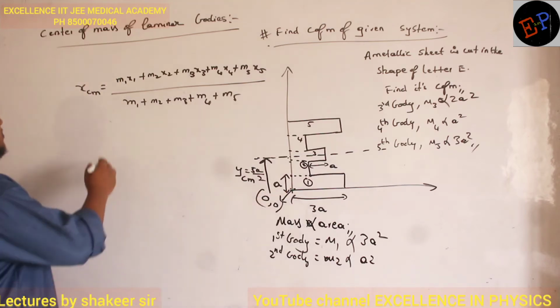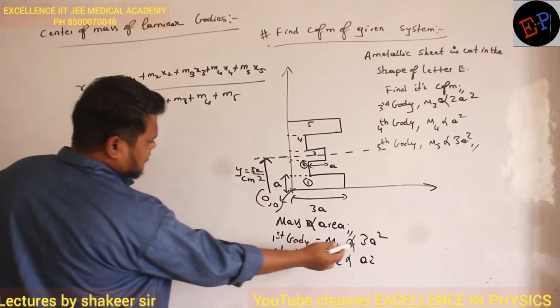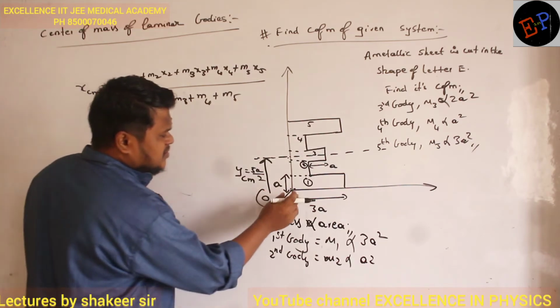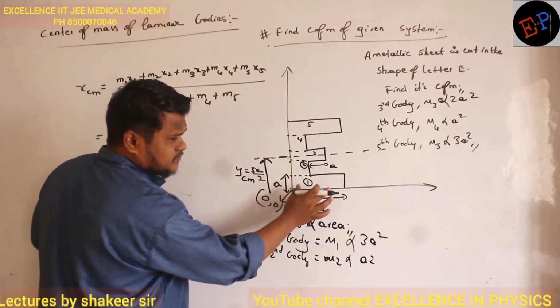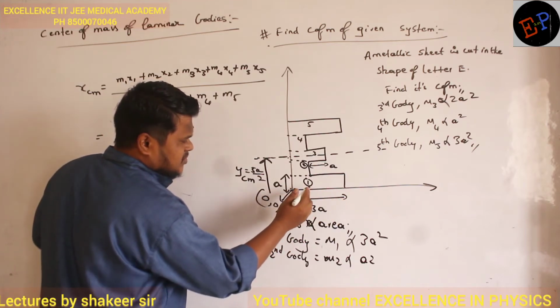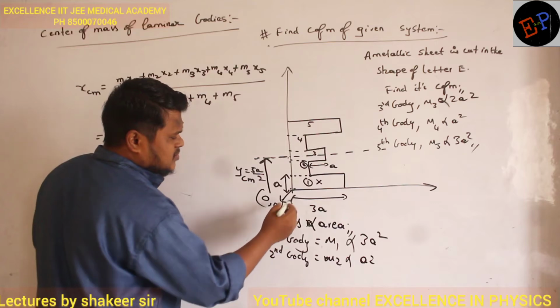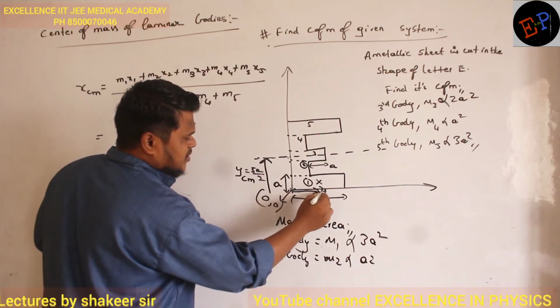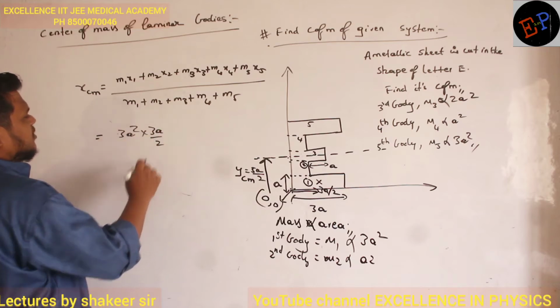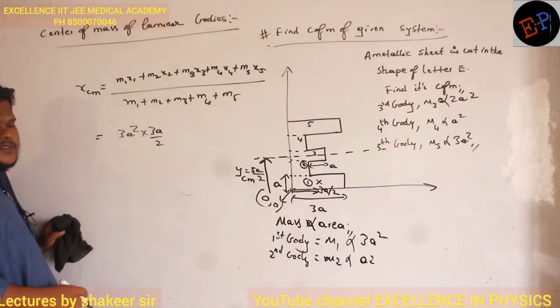Okay. So mass of first body is how much? 3a square. 3a square multiplied by, what is the center of mass of first body? Total distance is how much? 3a. So center of mass will be exactly at the center, no? So what will be this distance? 3a divided by 2. Now substitute. So 3a divided by 2. Are you able to understand?